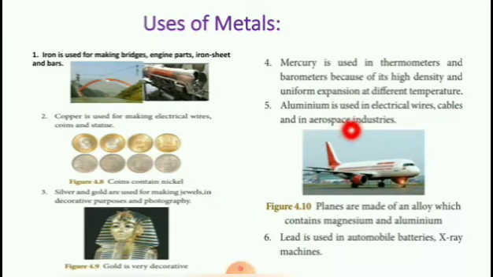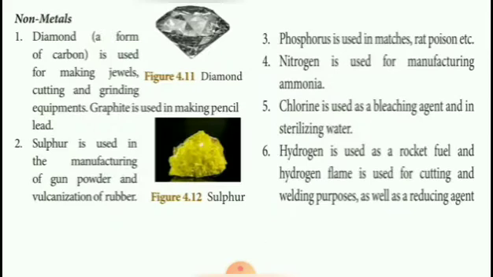Next, aluminium is used in electrical wires, cables and in aerospace industries. See the figure. Planes are made of an alloy which contains magnesium and aluminium. Lead is used in automobile batteries and X-ray machines. These are the uses of metals.